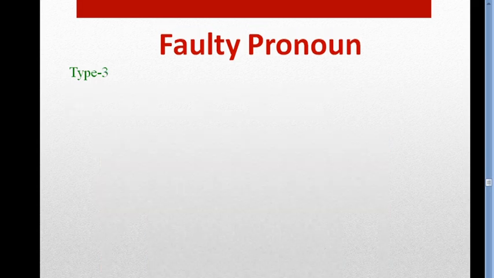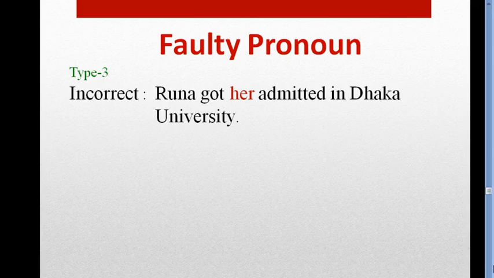The next one is, look at this example. Runa got her admitted in Dhaka University. What is the problem here? You have to find out the problem. Everything may seem to you right. Everything may seem to you correct. You won't be able to find out the mistakes.